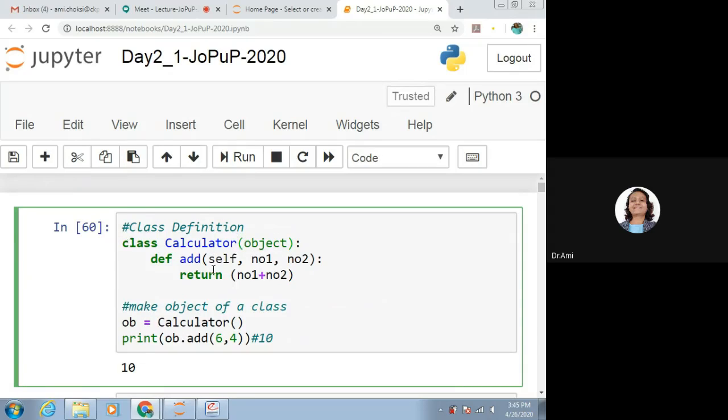So let us say class calculator colon, def add self. Self is a must, because we want to say that this method is part of this class. Comma number 1, comma number 2.